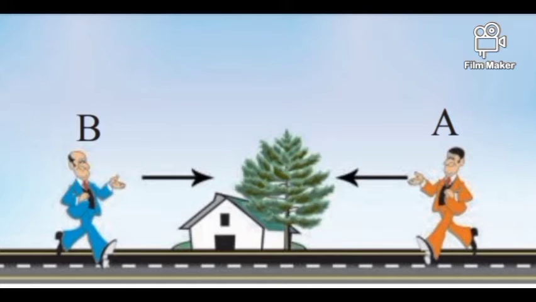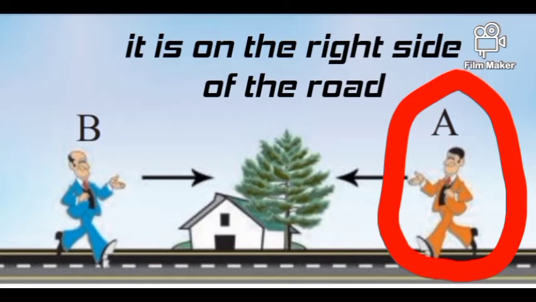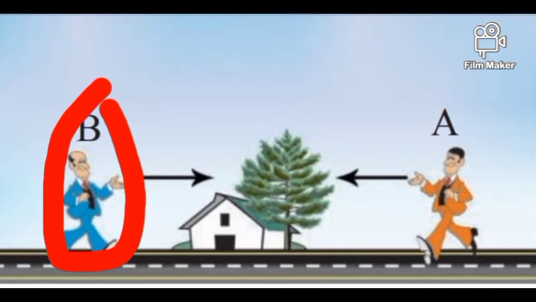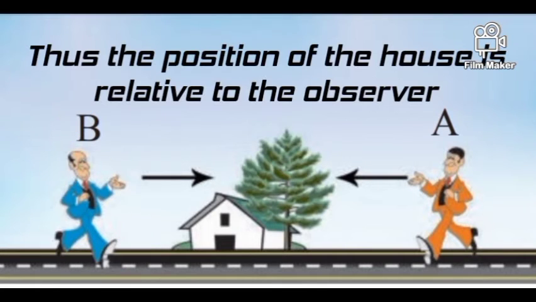Now, observe the situation. As shown in the figure, two persons, say A and B, are moving opposite to each other on the road. If we ask person A on which side of the road the house is, then person A answers that the house is on the right side of the road. If we ask the same question to person B, then person B answers that it is on the left side of the road. So here, there are two answers for one situation. Thus, the position of the house is relative to the observer.